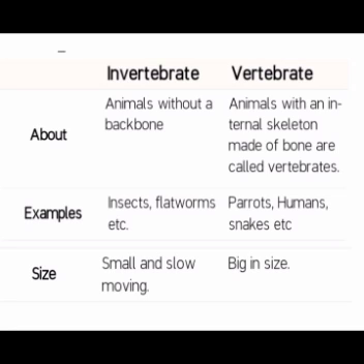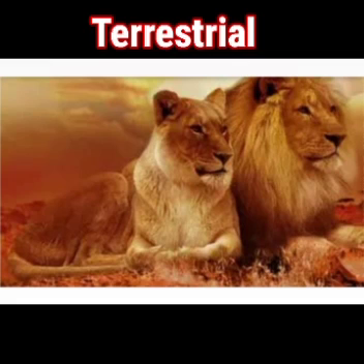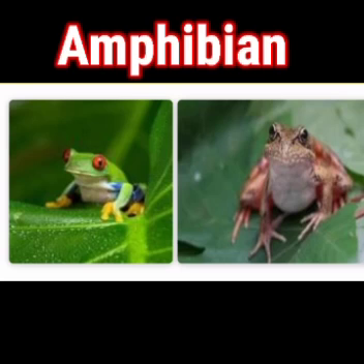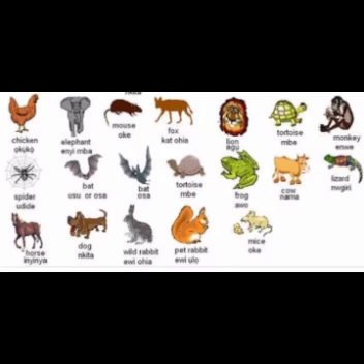Now we will go to the next point. Now the third point is aquatic, terrestrial, amphibian, reptilian, aerial. Please observe this picture carefully, then you can understand all these animals present in this picture.